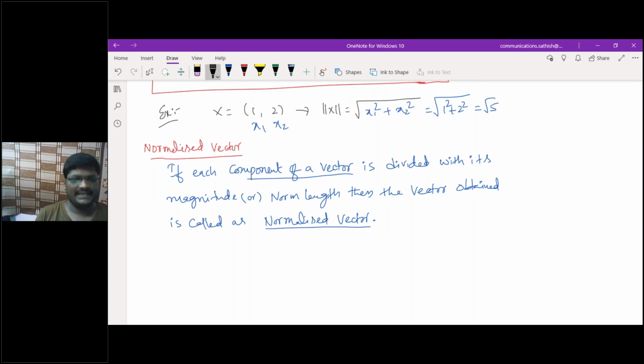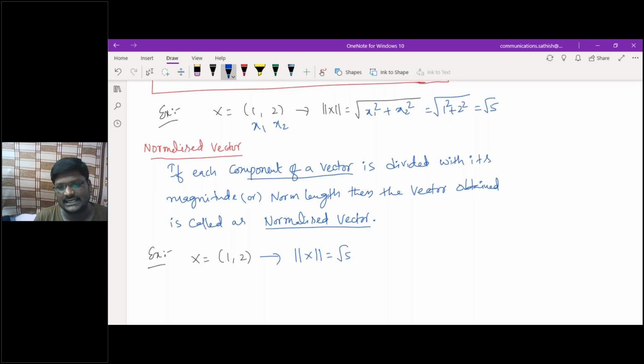So let me take an example again. The earlier example, x is (1, 2) only. For this, what is the norm of this vector? Double bar of x, which is root 5, I already calculated. Then what is the normalized vector?